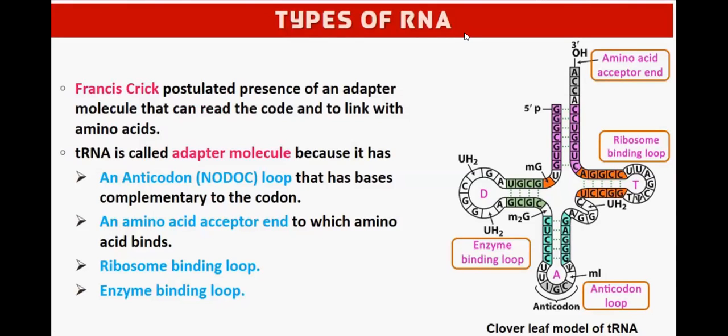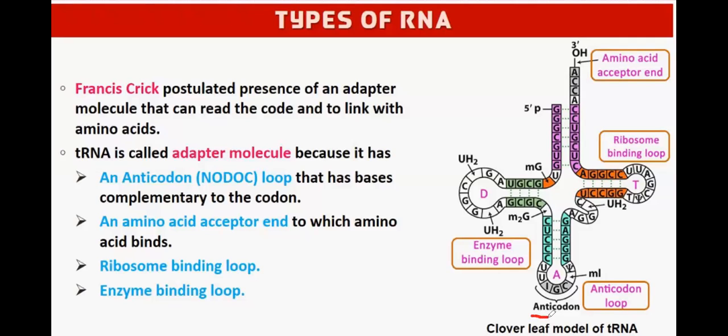Now we'll discuss about types of RNA. Francis Crick postulated presence of an adapter molecule that can read the code and link with amino acid. Transfer RNA is called adapter molecule. What is the other name of transfer RNA? It is known as adapter molecule. Why? Because it has an anticodon.